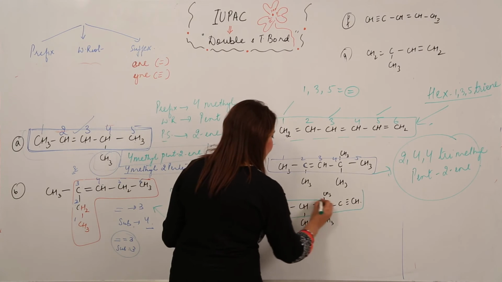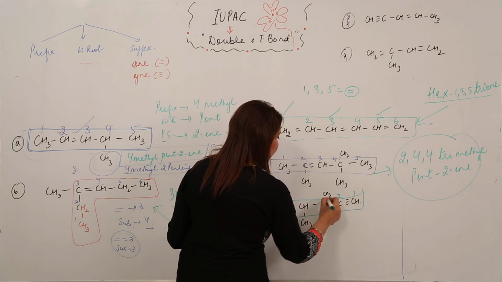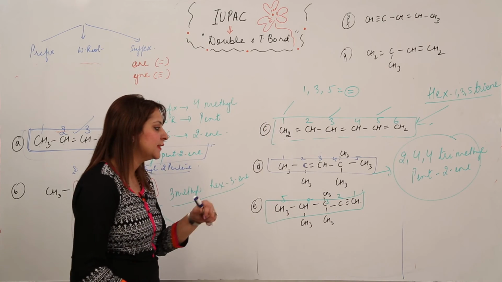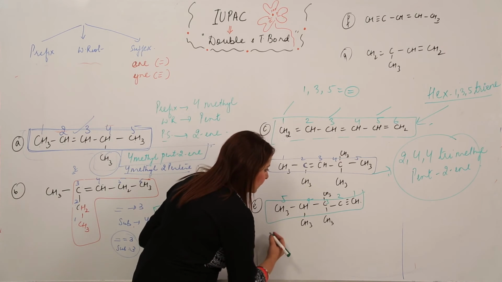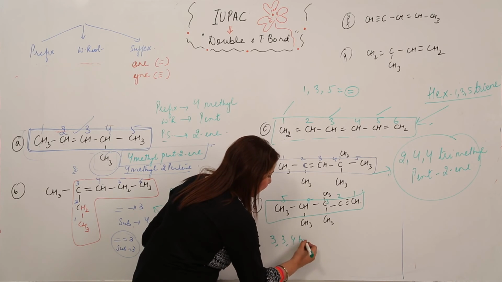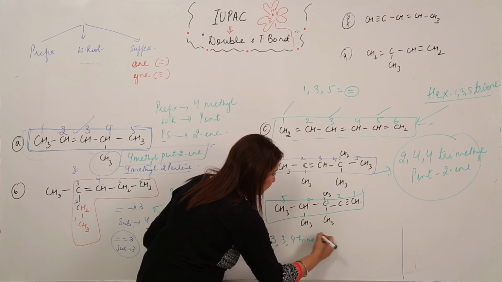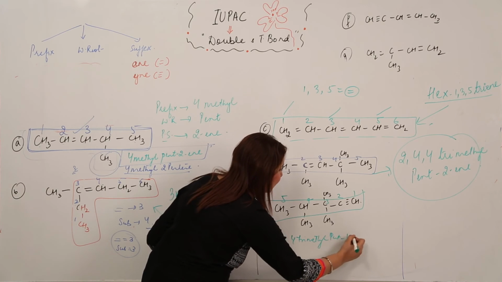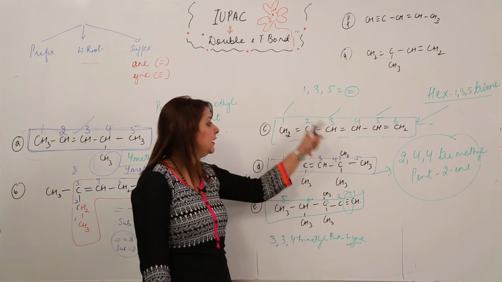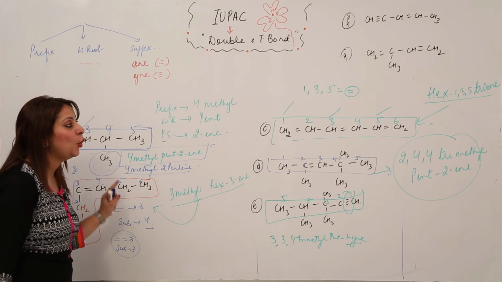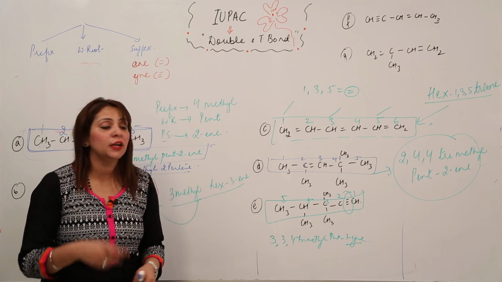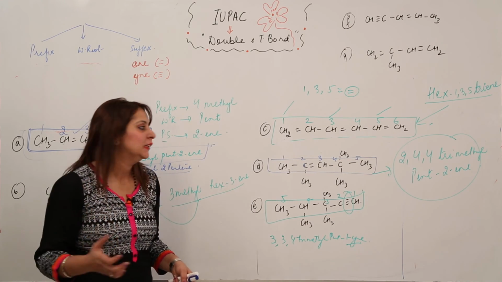So this is going to be the parent chain. I am going to number from this side because it is clear that the triple bond is present here; it cannot get the lowest number from the other side. So how am I going to write it? It is 3,3,4-trimethylpent-1-yne. This time we have 'yne' because it is a triple bond, and the earlier examples all carried the double bond. That is the difference: for a triple bond we put the suffix 'yne'.